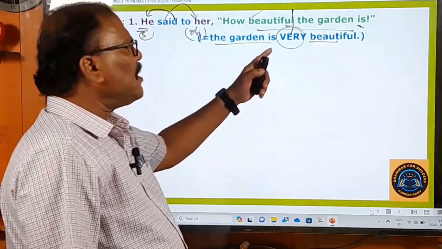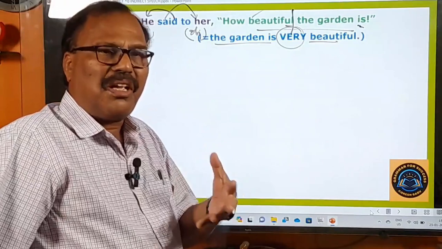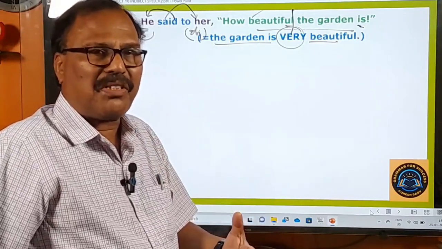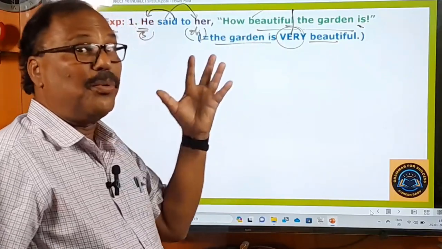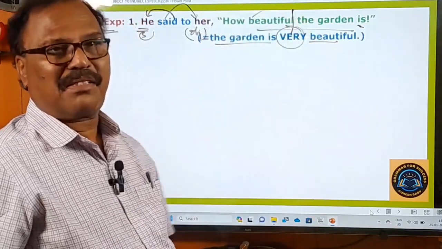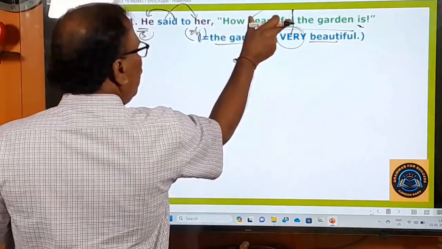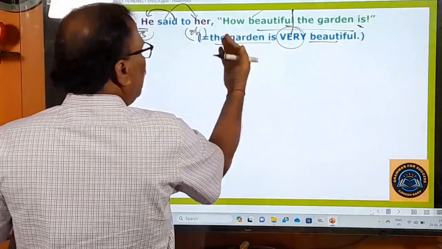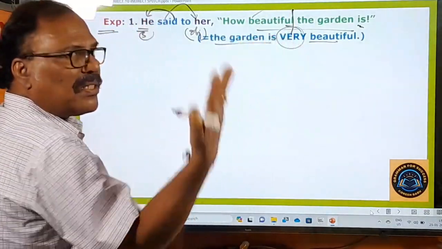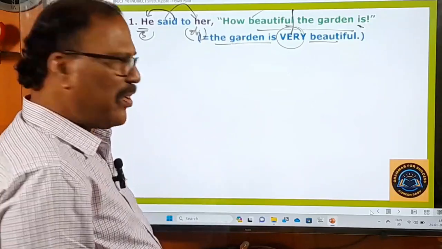If it is normally beautiful, how can you get those emotional words from your heart? Since it is very beautiful, you could say like this: how beautiful the garden is. It's like that, right? And the exclamatory sentence is turned into an ordinary sentence. And now let us change this. You know how to change this ordinary sentence into indirect speech, that you have learned in my first video, right?